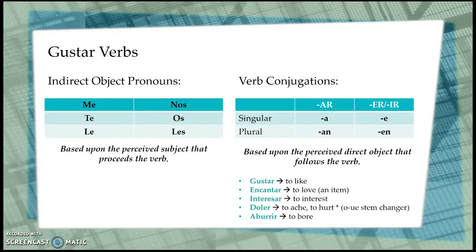Below we have a bulleted list of all the verbs that function just like gustar. First, we have gustar, which means to like. Encantar follows the same pattern, and it means to love, but in terms of loving an object. Interesar, to interest. Doler, to ache or to hurt. And aburrir, to bore. Now it's worth noting that doler is a stem-changing verb. So in both the singular and the plural conjugations, the o will turn to ue.